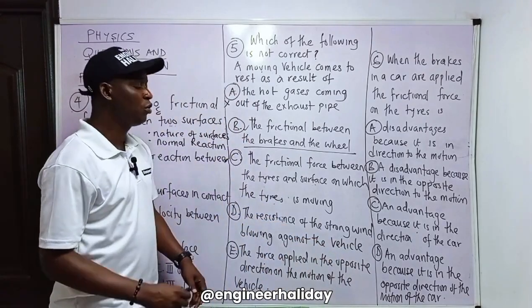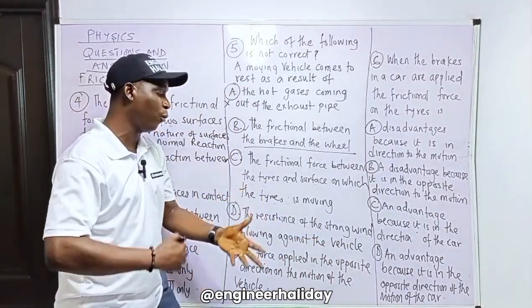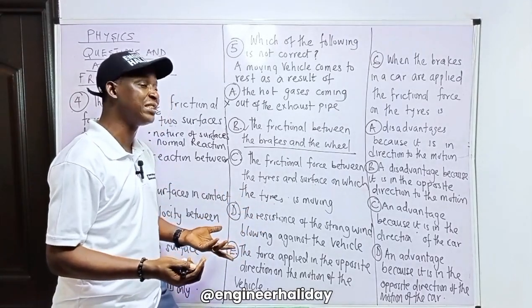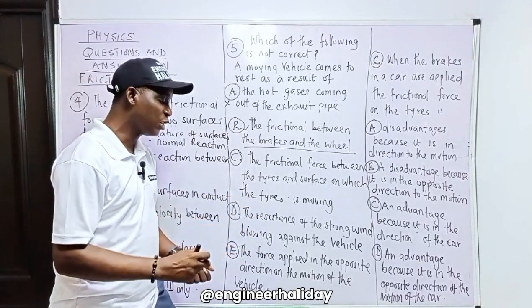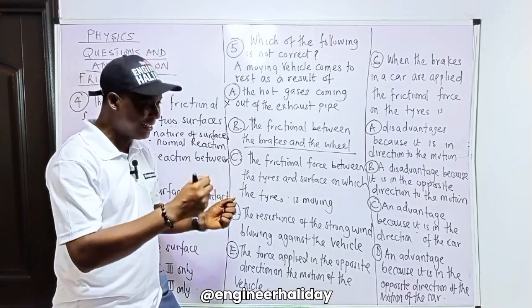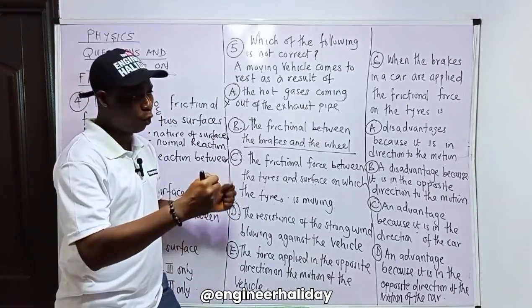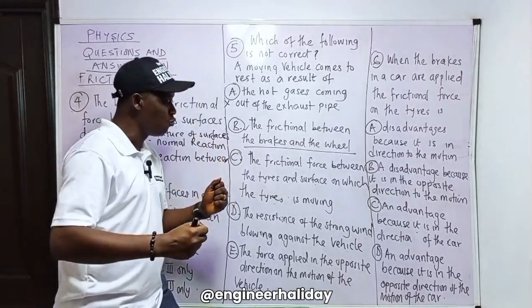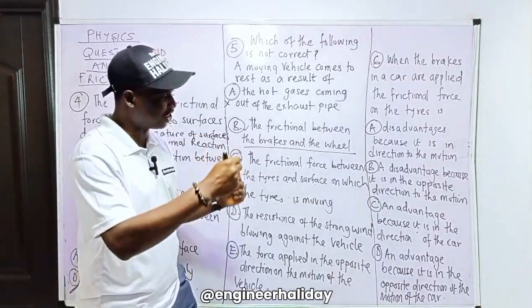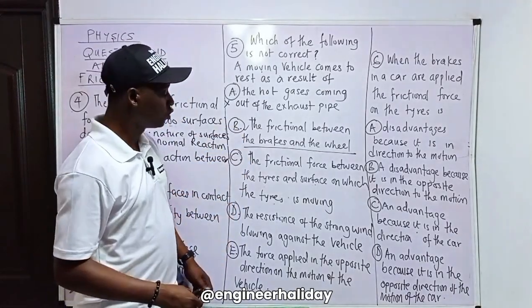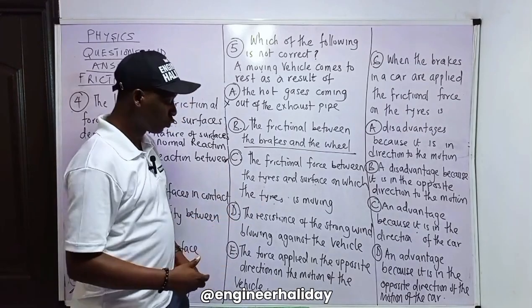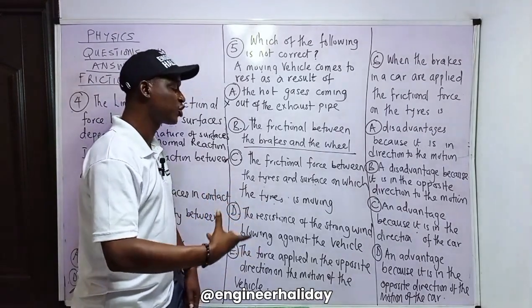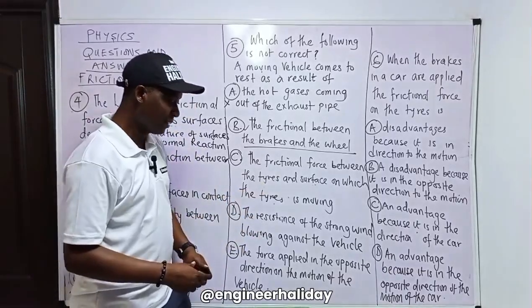Yes, so most of the time we wind up the windows whenever we are driving at high speed, maybe like 120 kilometers per hour. Why do we wind up? Because the wind can blow and even affect the way the man is driving. It can change the direction of the steering. So sometimes we wind up so that the car can withstand that strong wind blowing against the vehicle.